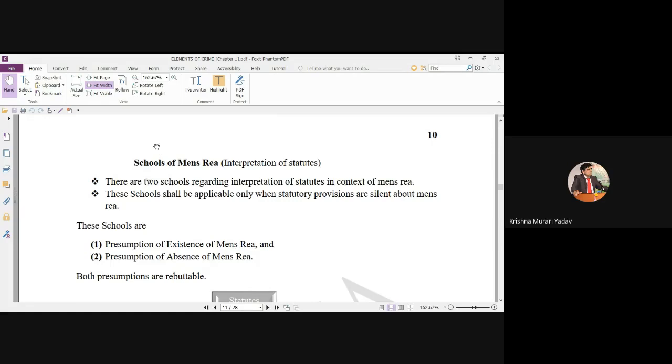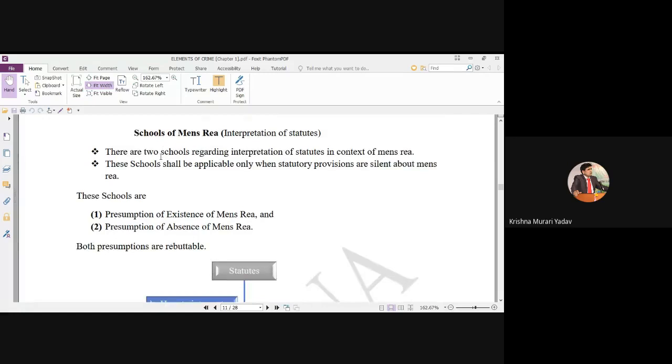So what is the School of Mens Rea? Why am I discussing it before starting the M.S. George case? There is a reason behind this. At the time of discussing the M.S. George case, the whole argument depends upon whether, where the law is silent, mens rea should be impliedly accepted or rejected. So my point is that without understanding the school of mens rea, you can't understand the M.S. George case and subsequent cases.